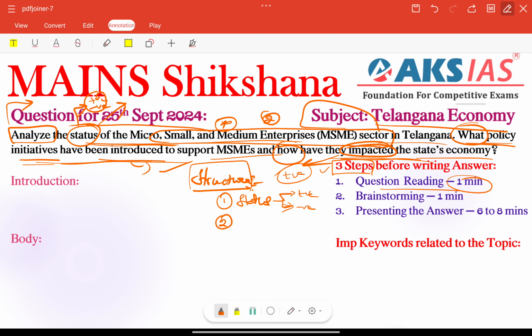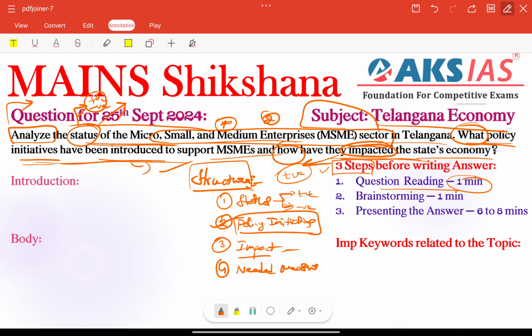Next important thing is what policy initiatives. Here, what policy initiatives are there? We need to give them, including the recent 2024 policy also. Next important thing is impacts. From these policy initiatives, what are the impacts? By impact we mean positives only that we need to talk about here. Next, before the conclusion, or in the conclusion, we need to provide some needed measures.